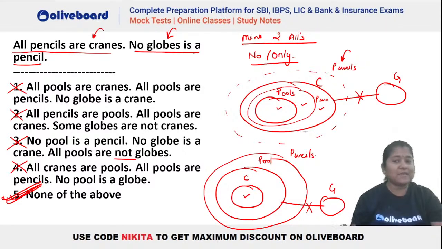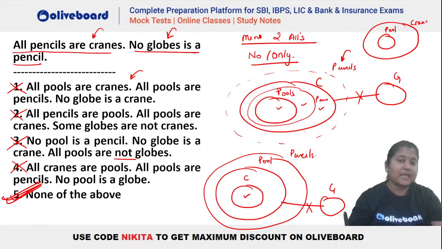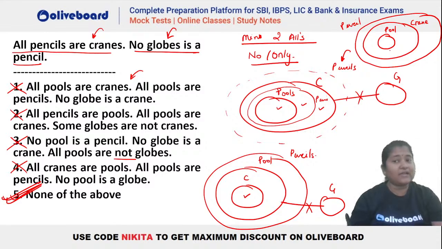How can pencils be outside? Let's say if I draw the diagram, okay Avi, for the first one like this, let's say this is your pool. Then all pools are crane, so let's say we have taken your crane here. Now let's say all pools are pencils. Let's say if I draw pencils here. Now tell me, is pool inside pencil in this particular diagram?